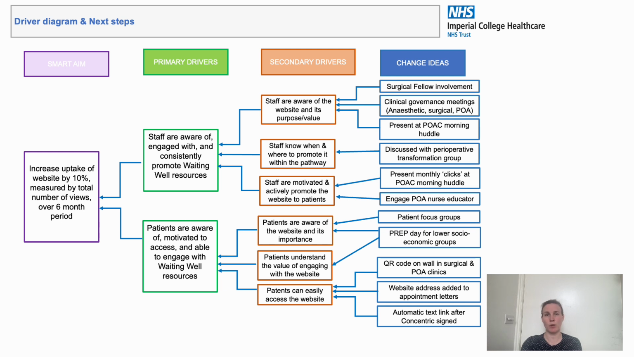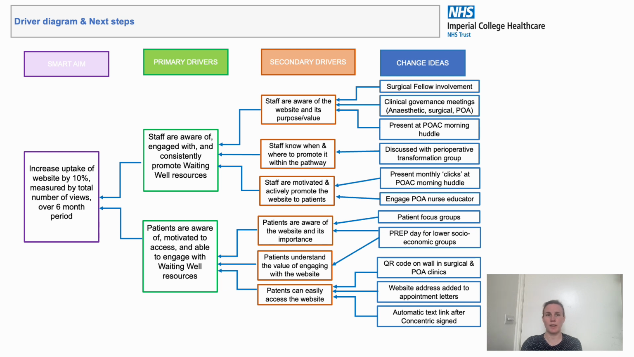Staff and patients are our primary drivers and the main stakeholder groups we need to engage and motivate. Change ideas are in the right-hand column and will form the basis of our PDSA cycle. We have a number of change ideas and are currently exploring the feasibility of each, a lot of which overlap with a number of other projects going on in our Trust as part of a wider perioperative transformation project.